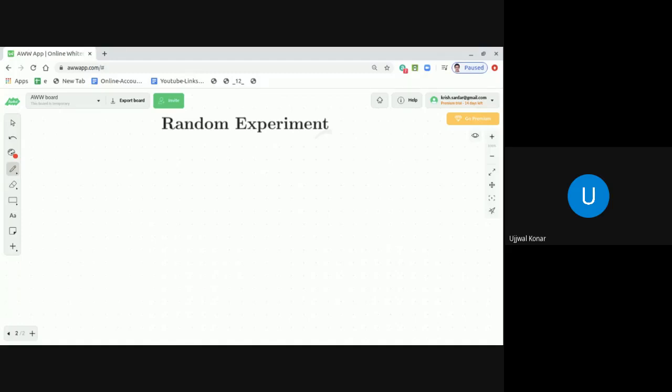Let me give you another example of an experiment which is not random. Suppose I want to go to a particular place, that is a particular college. Your college I want to visit, for example. There are many college students here taking this class.